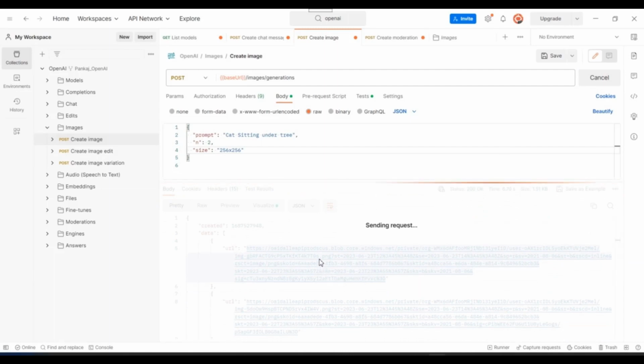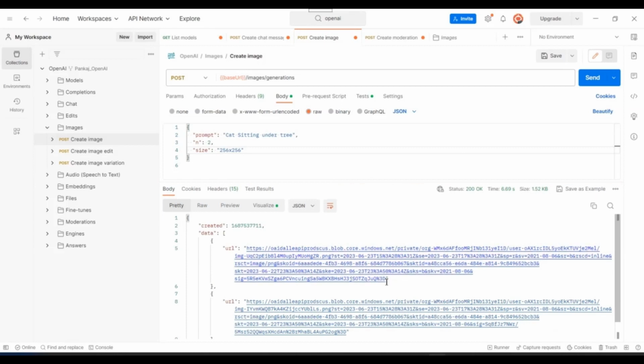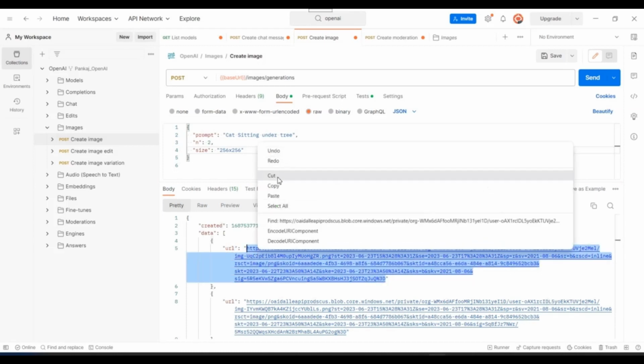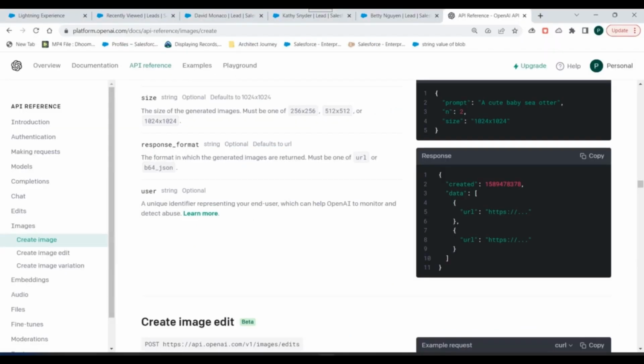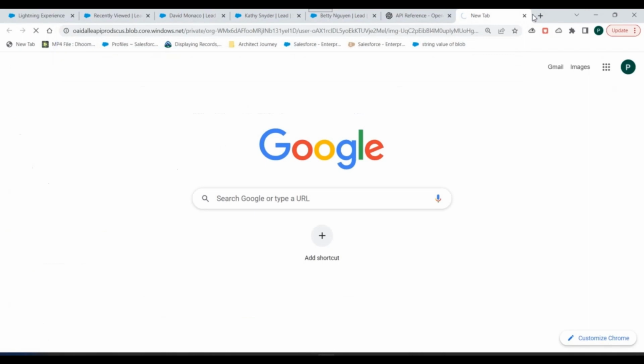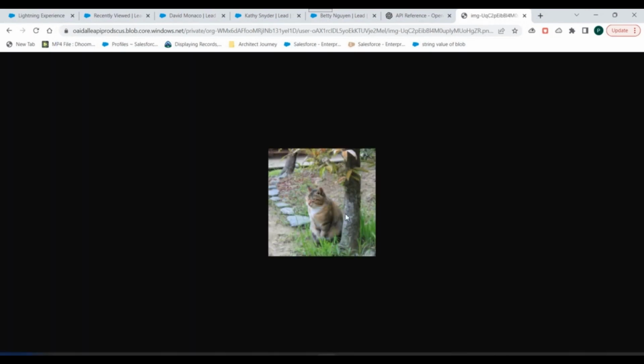I'll be getting some URL in a response. Now this URL, I can copy it and paste it onto the browser, right? So once I do that, I'll be getting the image which I wanted. So let's go to the browser and paste that public URL here. You see these images, right? So this is an image of cat sitting under tree, right? Although the tree is not visible completely, but that's what is returned by OpenAI API, right?